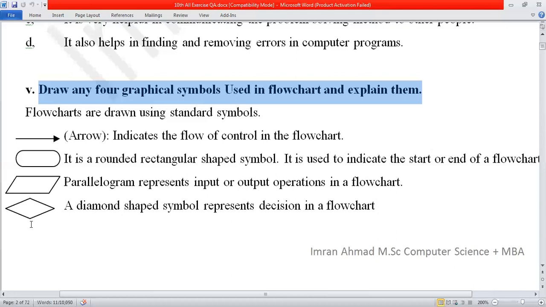So for decision, which symbol is used? This diamond symbol is used for decision making.